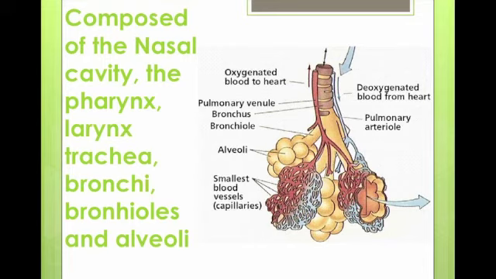As you can see in the diagram on your right, the oxygenated blood goes to the heart from the alveoli, which in turn is the site of blood and gas exchange. Gas exchange happens through the capillaries. The alveoli with the blood pick up oxygen and exhale carbon dioxide from the blood. As you can see on your right panel, the pulmonary venule is located there, and the bronchus and the bronchioles. The alveoli are like grapes coupled together, covered by the smallest blood vessels called capillaries.